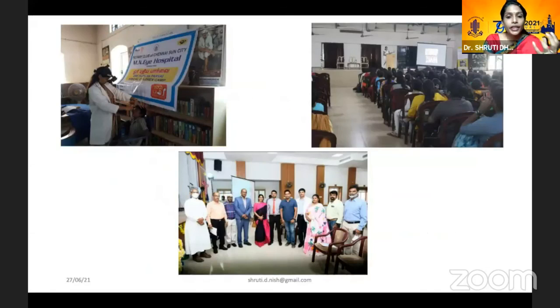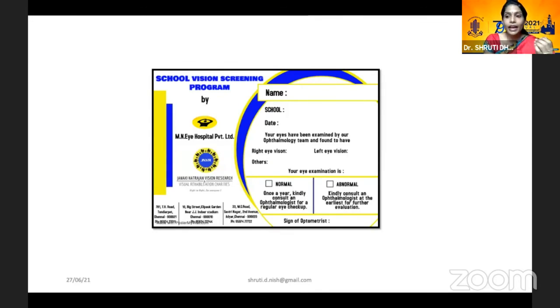It's community oriented work, so it doesn't stop with only one person. So we have to have community screening, community advocacy, and this is where we sat with the school and changed their policies for recess time and everything. So it's not just the clinic indoors, but we have to explore outdoor avenues of advocacy as well. So this is the screening program, the template that we have to give for the community screening program.